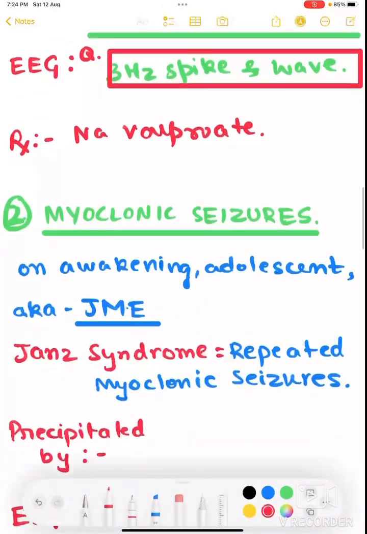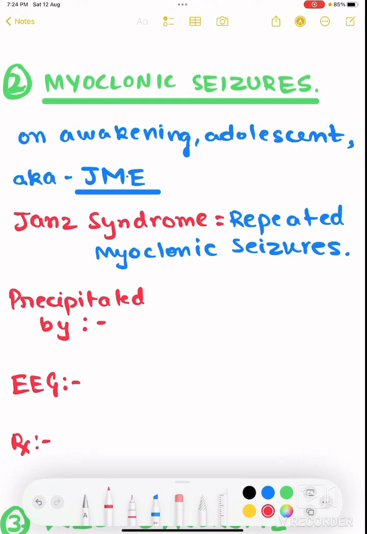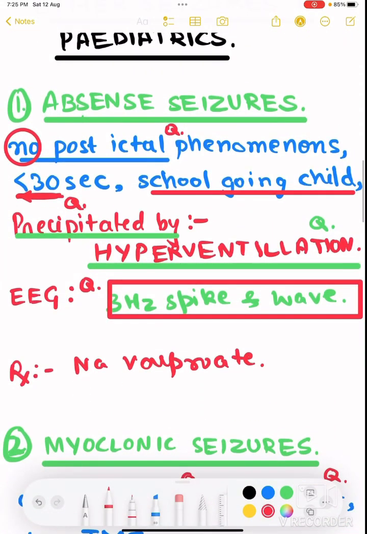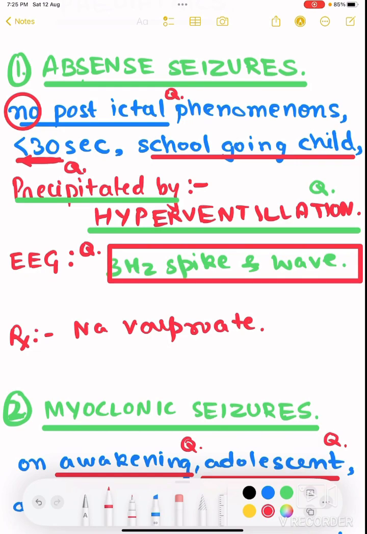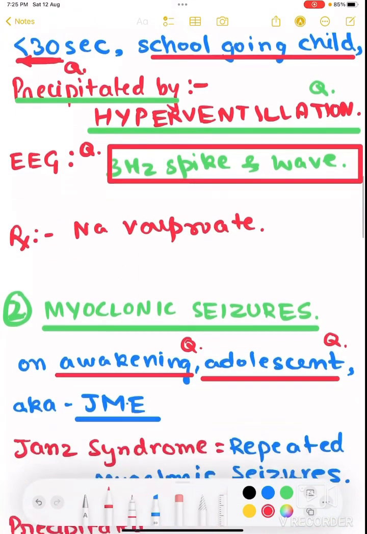Now coming to myoclonic seizures, it generally occurs after awakening. Right in the early morning, generally in adolescents, the child will most probably be an adolescent male. He will be packing up his school bag or drinking coffee or milk, and suddenly he will throw the spoon out in a weird manner somewhere. This is the particular feature of myoclonic seizures. Always look at videos of these types of seizure. It is very interestingly shown on YouTube. There is a channel dedicated to showing how these epilepsies look. Go and see them, they are interesting also.